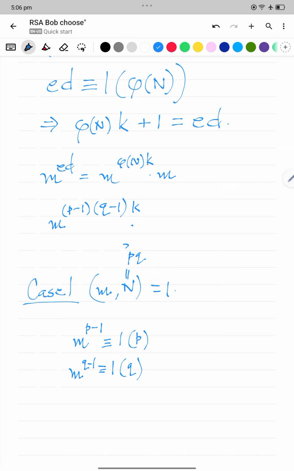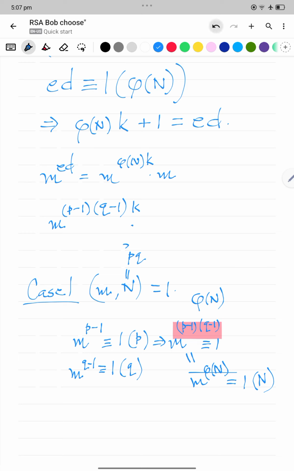Now this is valid, and hence if I raise it to q minus 1, it is valid too, which is the same as saying m to the p minus 1 times q minus 1 is equivalent to 1 to the q minus 1, which is again 1. This is nothing but phi n, and hence m to the phi n is congruent to 1 mod p.